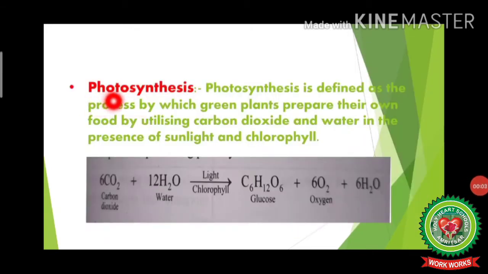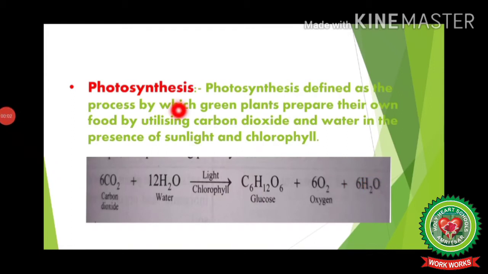Photosynthesis. Here the word photo means light and synthesis means to prepare or to form. Photosynthesis is defined as the process by which green plants prepare their own food by utilizing carbon dioxide and water in the presence of sunlight and chlorophyll. Photosynthesis is a kind of anabolic reaction in which 6 molecules of carbon dioxide combine with 12 molecules of water in the presence of light and chlorophyll to produce glucose and oxygen along with 6 molecules of water.